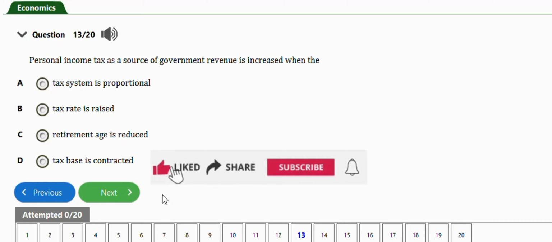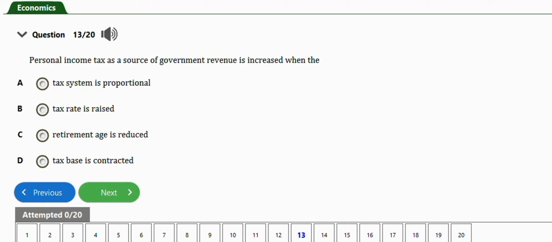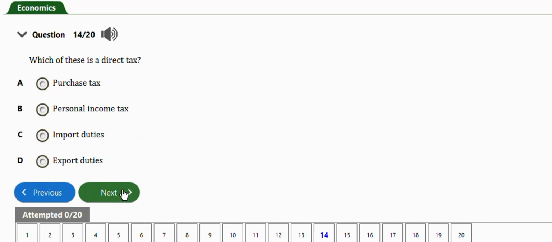So this question says personal income tax as a source of government revenue is increased when the tax system is proportional, tax rate is raised, retirement age is reduced, tax base is contracted. The right answer is option B, when tax rate is raised. Okay, next question is this one. It says which of these is a direct tax? We have purchase tax, personal income tax, import duties, export duties. The right answer is option B, personal income tax.